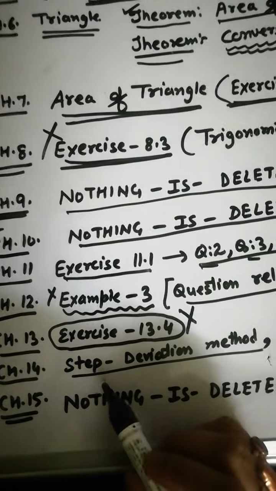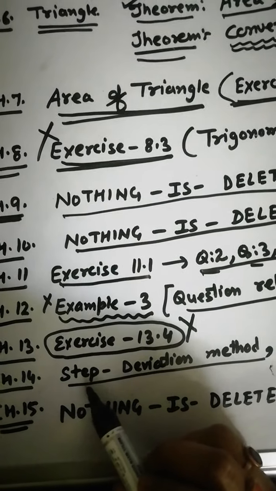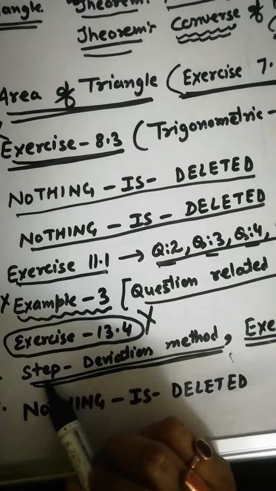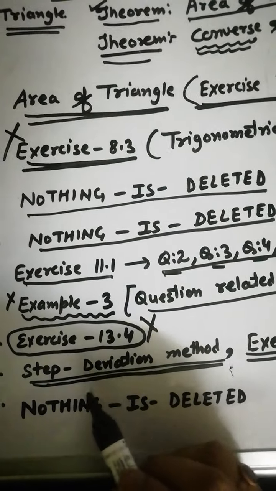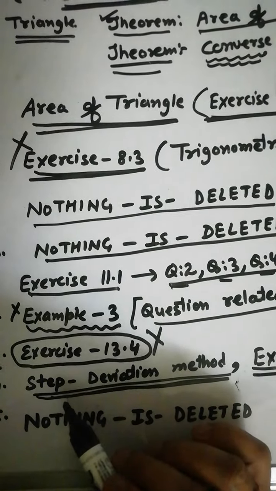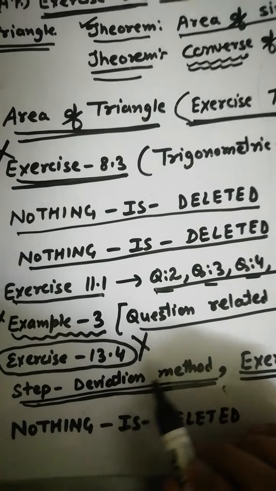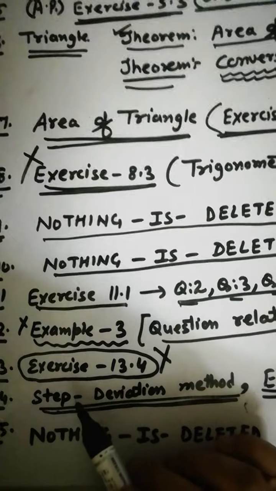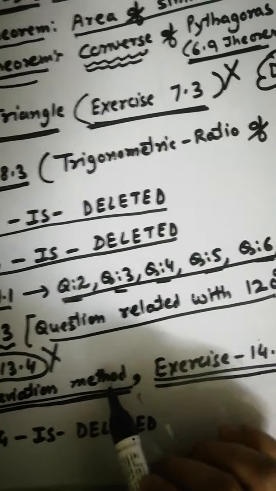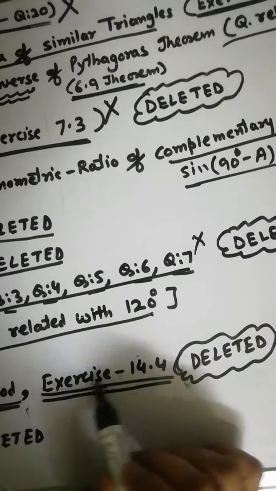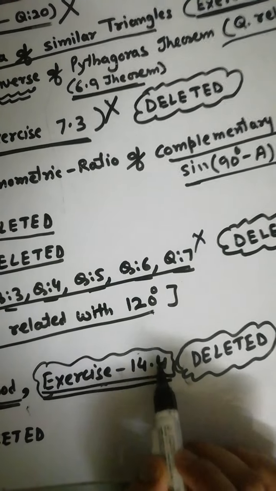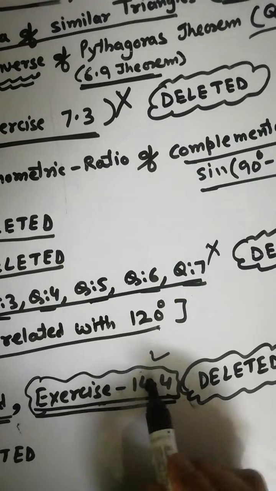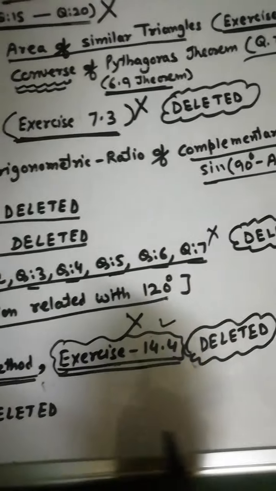Chapter 14, statistics: only one method, that is the step deviation method. You have no need to go through the step deviation method. The examiner will never ask you to solve a problem using the step deviation method. Other methods you have to do, but not the step deviation method. And also exercise 14.4, the less than or more than graphical ogives. You have no need to go through this. This is also a deleted part.